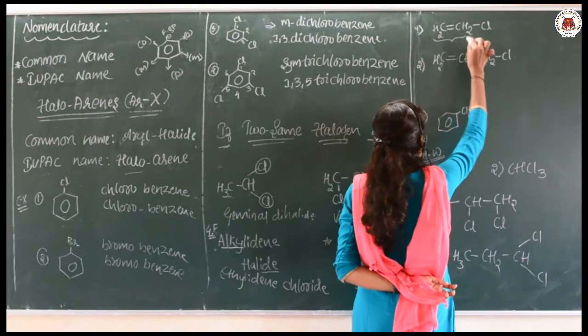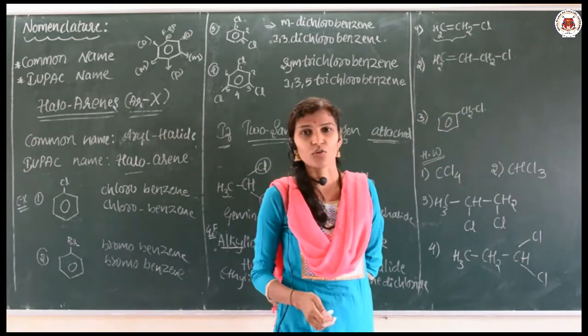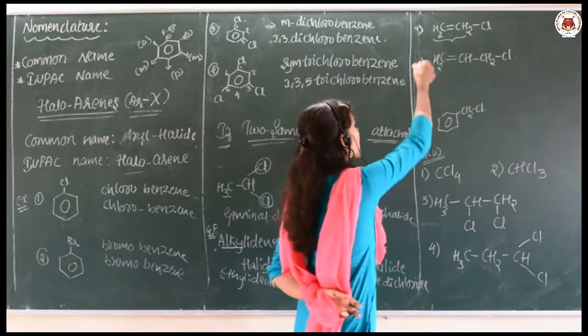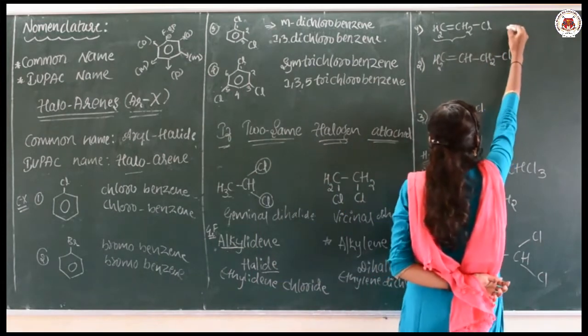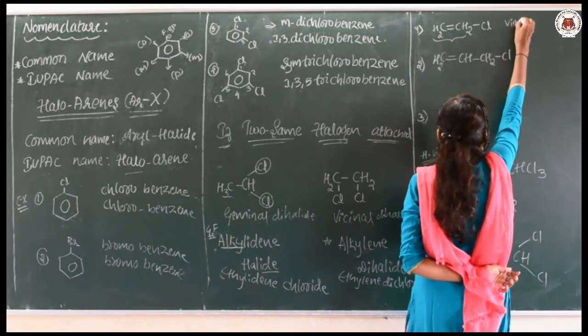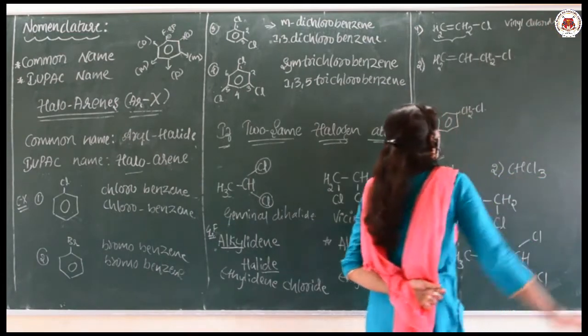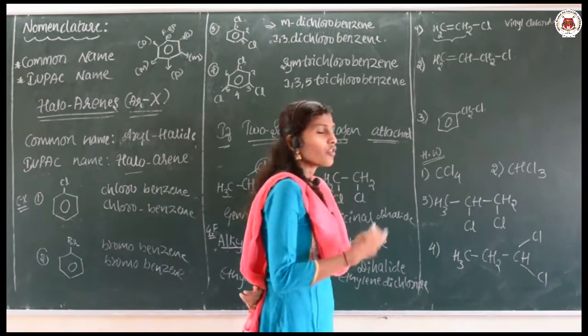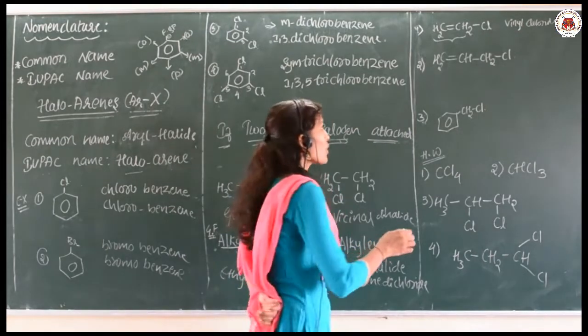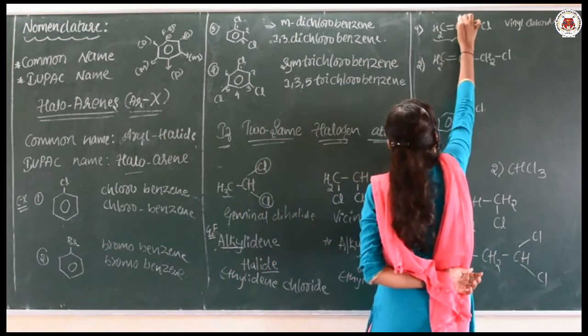Just look at this example. It appears like a vinyl group. In the classification I said this is the vinyl group, so the common name will be vinyl chloride. For the IUPAC name, you have to number the carbons 1, 2.